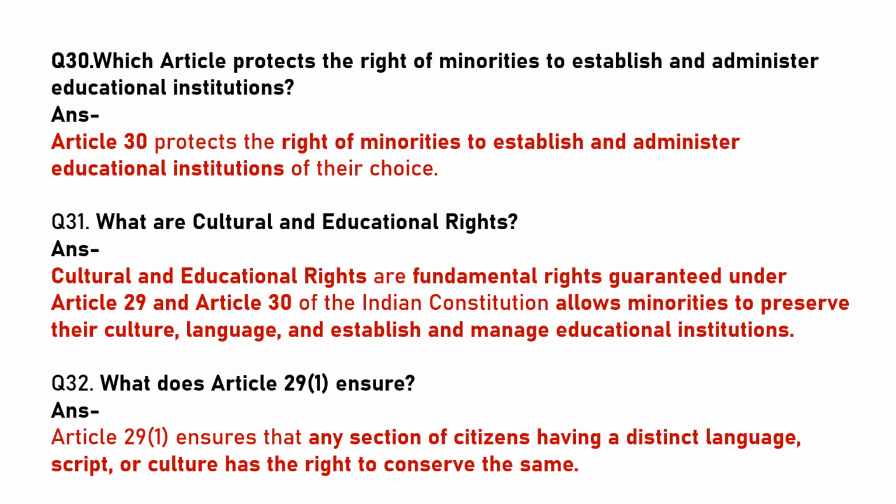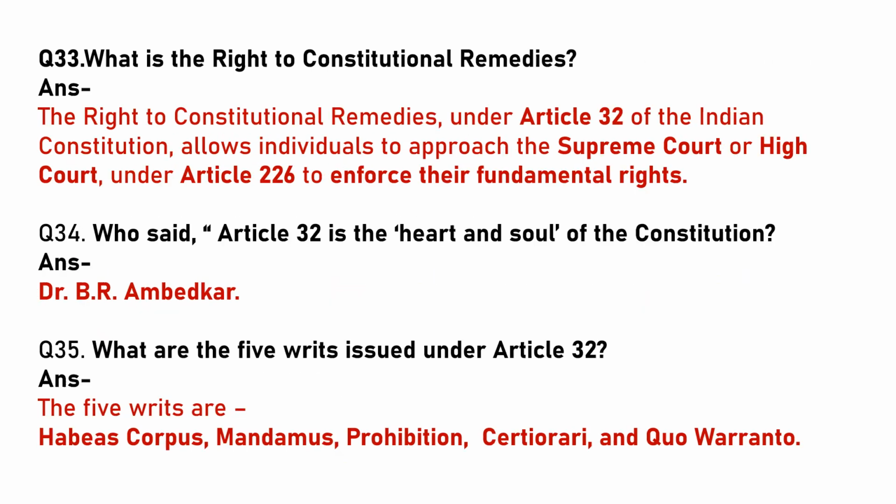What does Article 29(1) ensure? Article 29(1) ensures that any section of citizens having a distinct language, script or culture has the right to conserve the same. What is the right to constitutional remedies? The right to constitutional remedies under Article 32 of the Indian Constitution allows individuals to approach the Supreme Court, or High Court under Article 226, to enforce their fundamental rights.